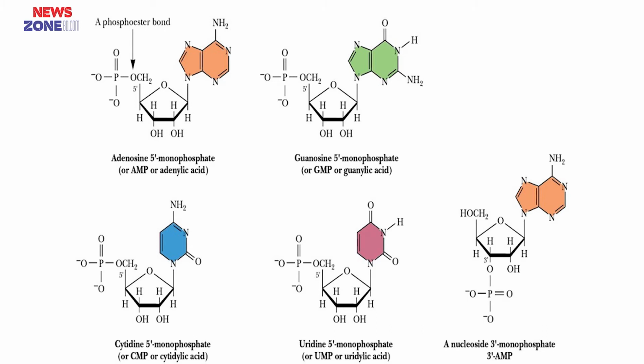And if there are multiple phosphoric acids, suppose adenosine diphosphate, here 2 phosphoric acids are present, and in adenosine triphosphate, 3 phosphate groups or 3 phosphoric acids are present. So, between these phosphoric acids, the bond is known as high energy bond.